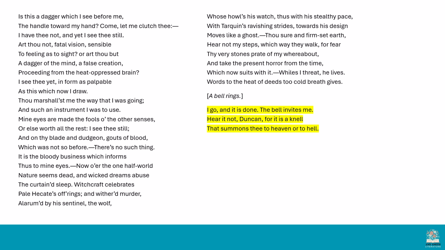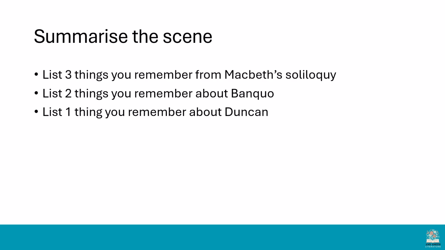Now, Shakespeare wasn't allowed to show the murder of the king on the stage. In fact, it was illegal to show the killing of a rightful king on stage at the time that the play was written. So we just hear Macbeth talking about what he's going to do, and then he leaves the stage to go and commit that murder.